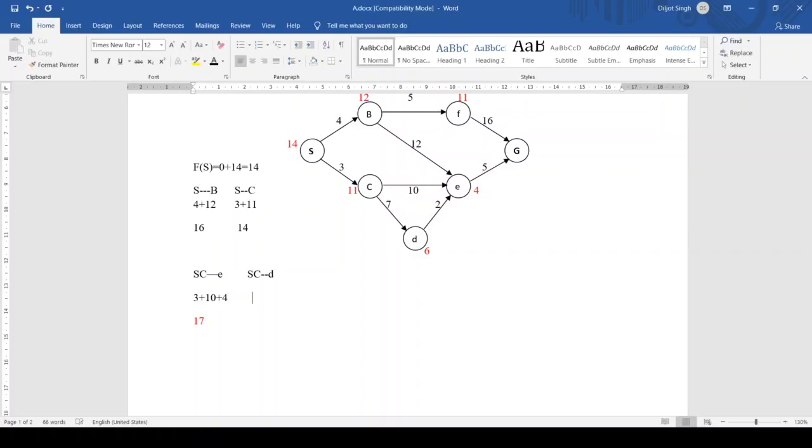If I calculate the other cost, from SC to D: from S to C it's 3, plus C to D, that is 7, and the heuristic value of D is 6, that comes out to be 16. So traveling from S to C and C to D comes out to be 16, while going from S to B also is 16. So we have both these optimal values.